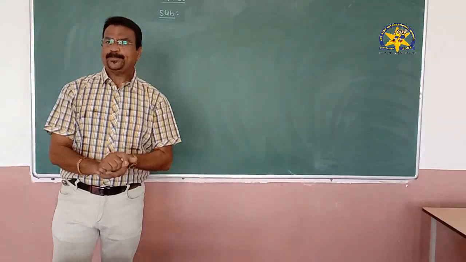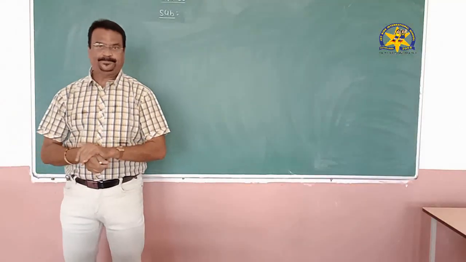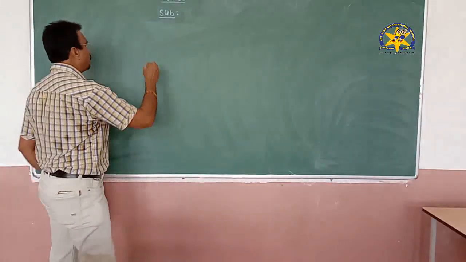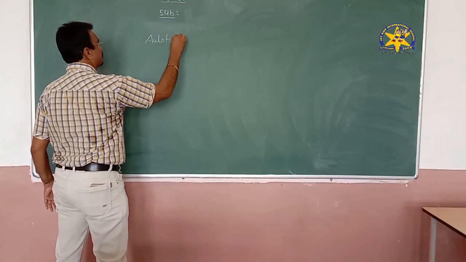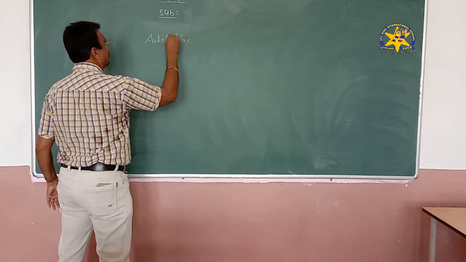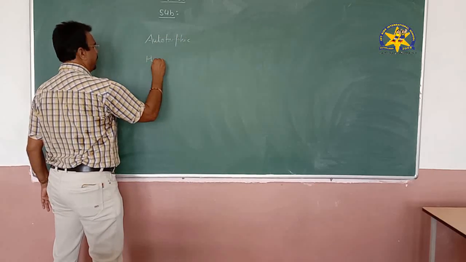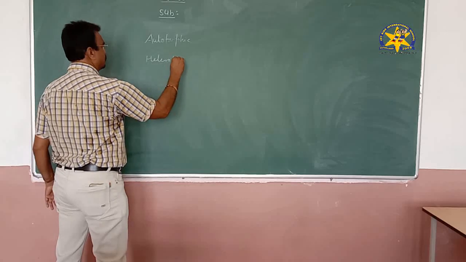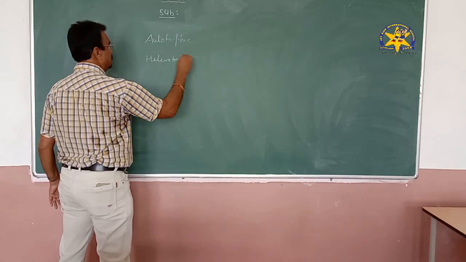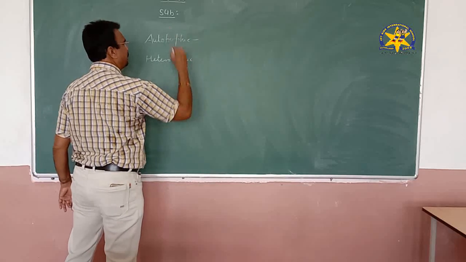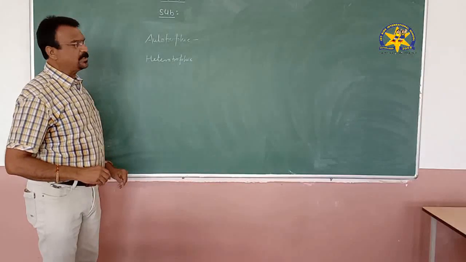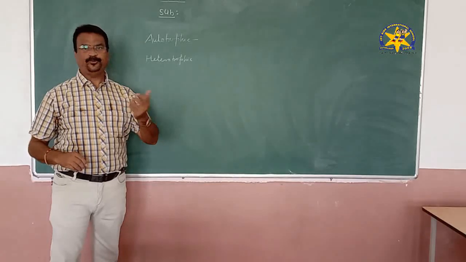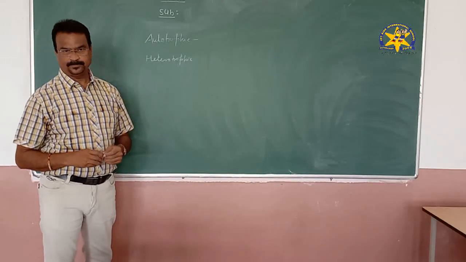There are two types of organisms on the earth: some are autotrophic and some are heterotrophic. Autotrophic means they can prepare their own food material, and heterotrophic means they take ready-made food material from other sources.